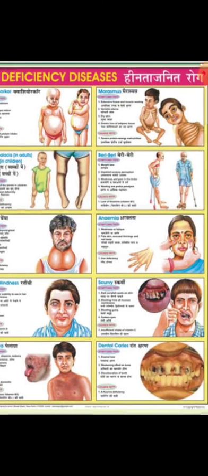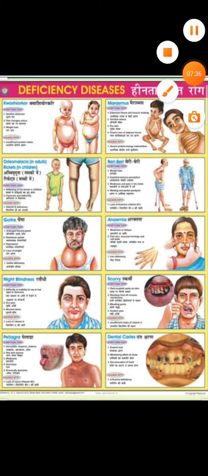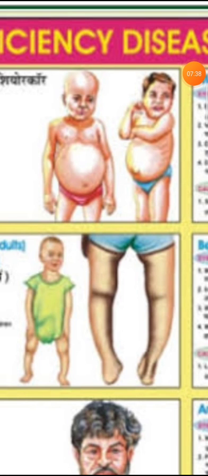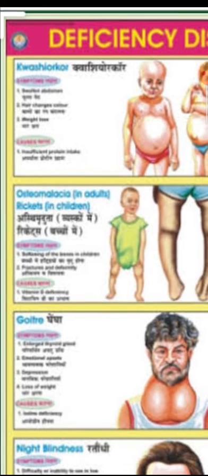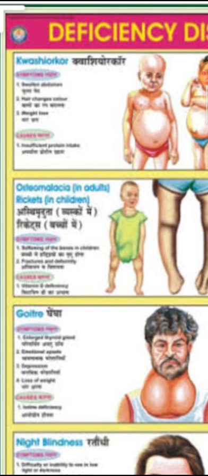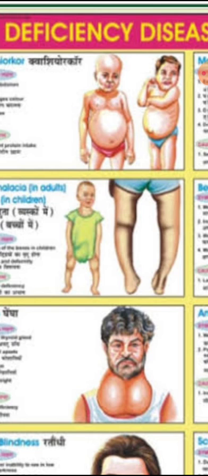Now, when a person does not have enough proteins, it can be caused by kwashiorkor. If you can see just below, the disease name is written there, kwashiorkor, where a large pot belly is developed in the person's body.